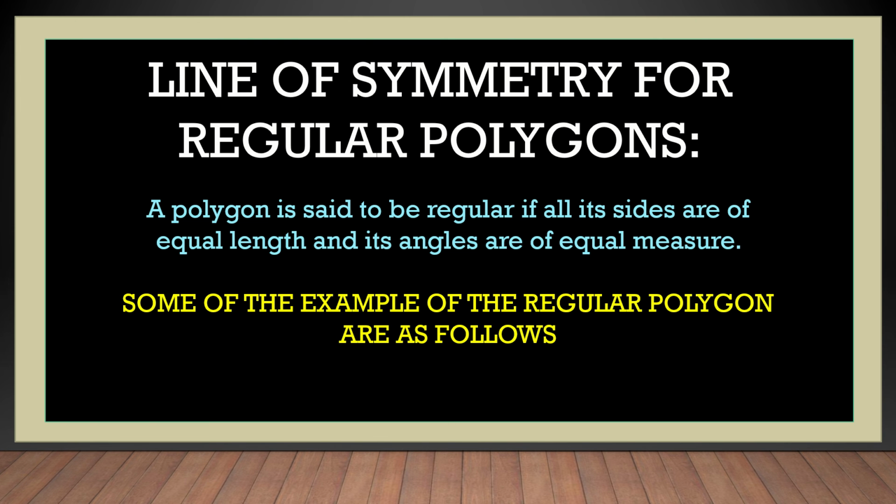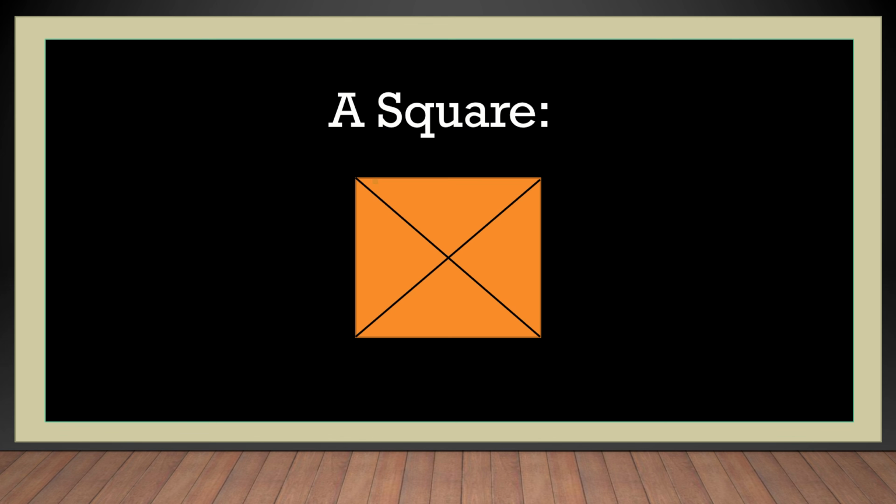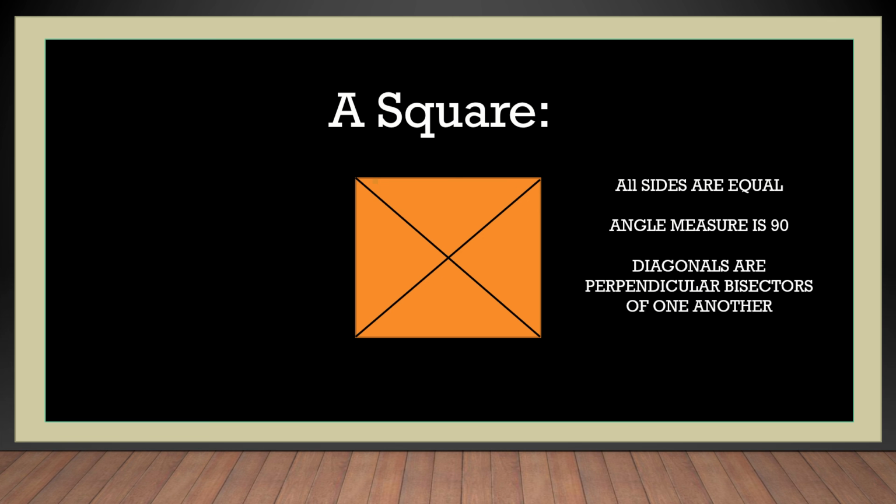Some of the examples are coming ahead. The first example is the equilateral triangle. Do you know the properties of an equilateral triangle? Yes, all sides have the same length and the angle measure is 60 degrees. Very good. Let us now go to the next figure, that is the square. Can you write the properties of the square? First, all sides are equal, angle measure is 90 degrees, and diagonals are perpendicular bisectors of each other.